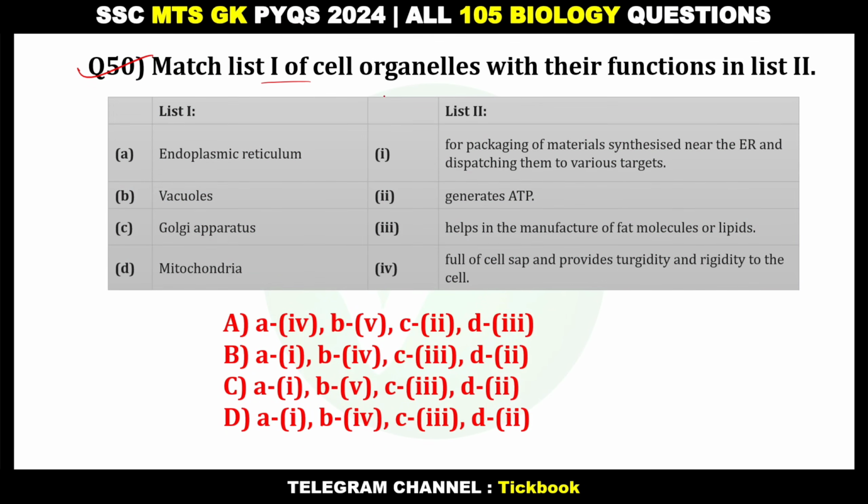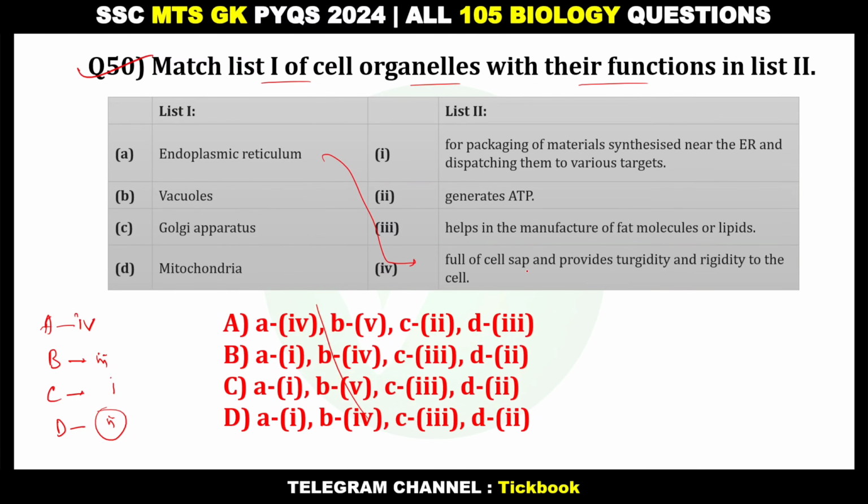50. Match list 1 of cell organelles with their functions in list 2. Actually, the options are incorrect. The right answer is A4, B3 and C1 and D, D match with option number 2. Okay, A4,